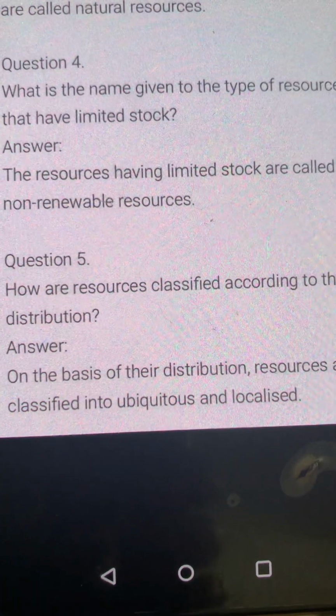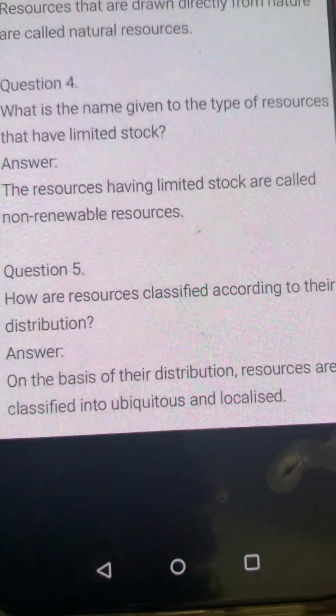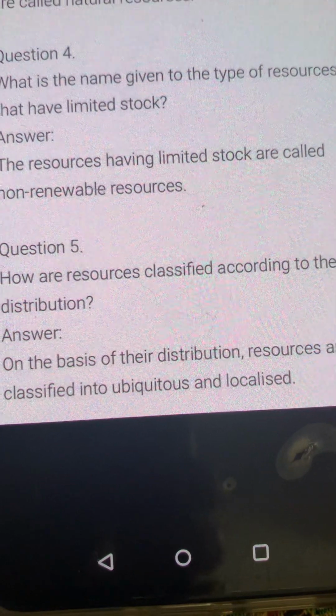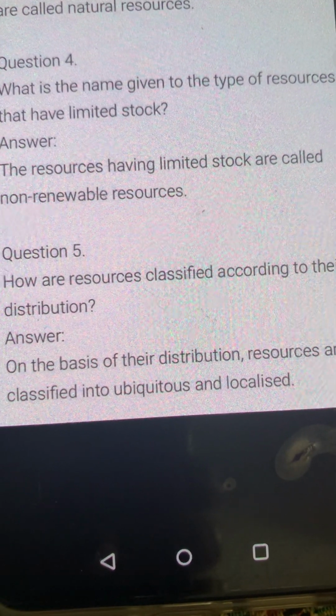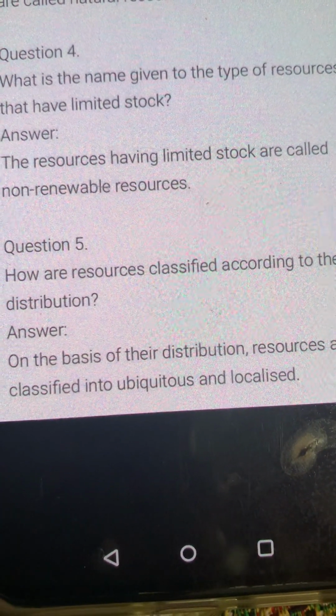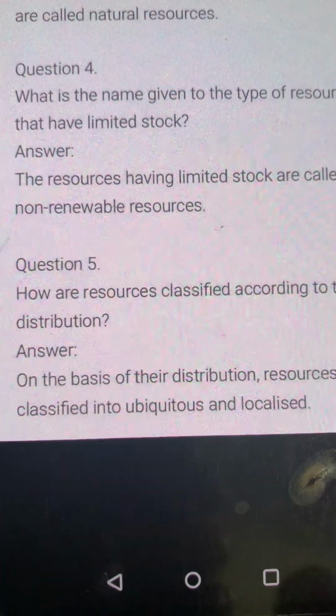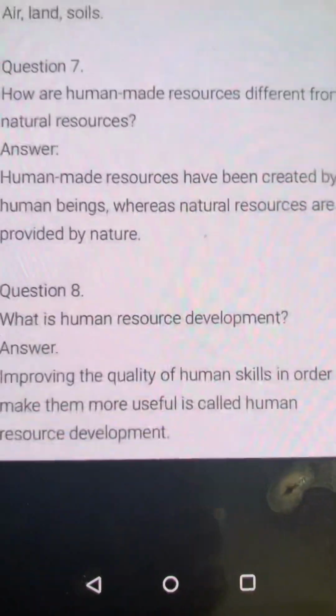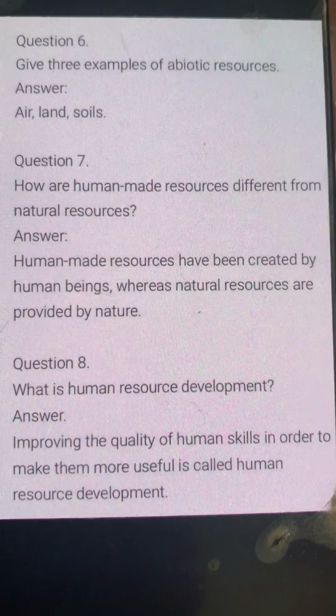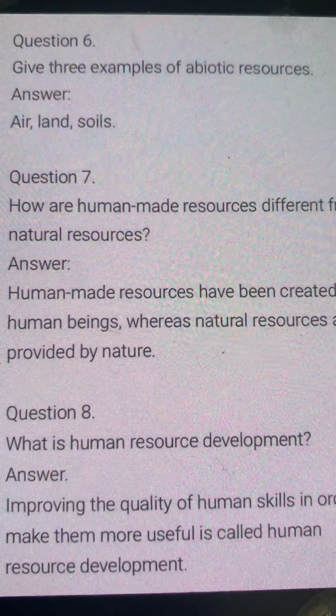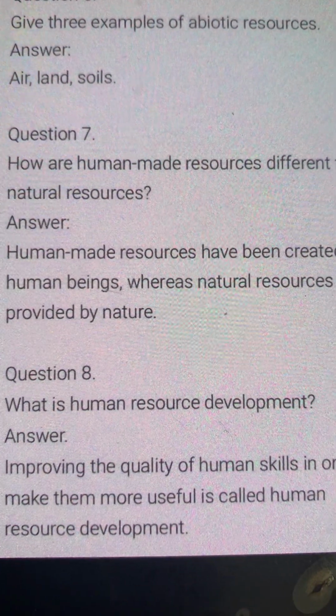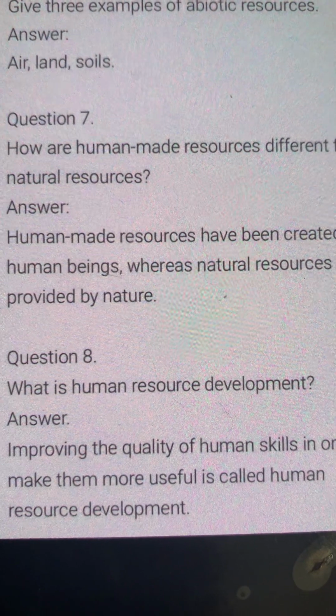How are resources classified according to distribution? According to distribution, they are classified as ubiquitous or localized. Then the question comes: give 3 examples of abiotic resources: air, land, and soil.